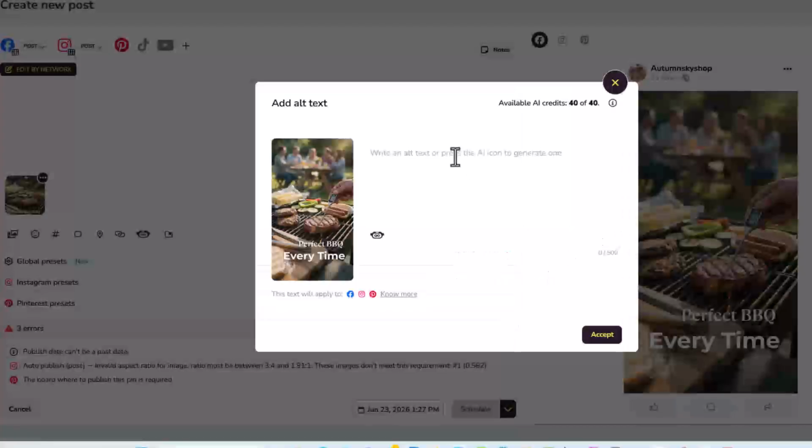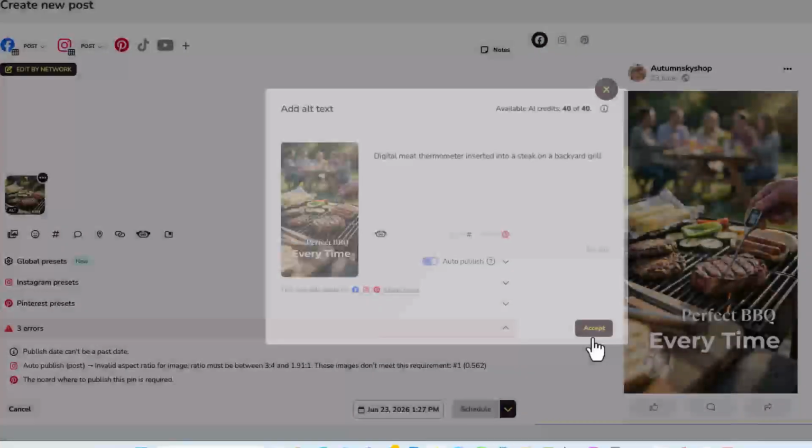So the alt for this one is just a short sentence: digital meat thermometer inserted into a steak on a backyard grill. You're just explaining what's going on in the picture. I could get more detailed, but this is the basic gist of it. The people in the background are not really part of what's going on. So I'm going to do that.